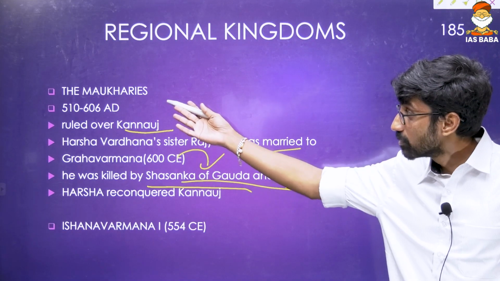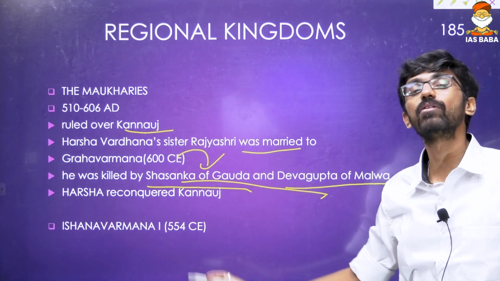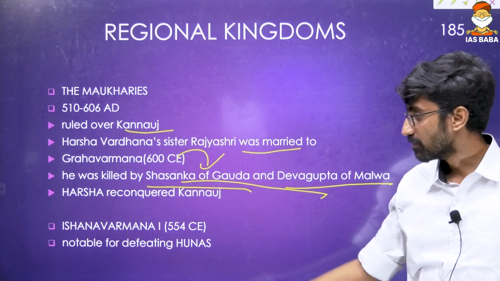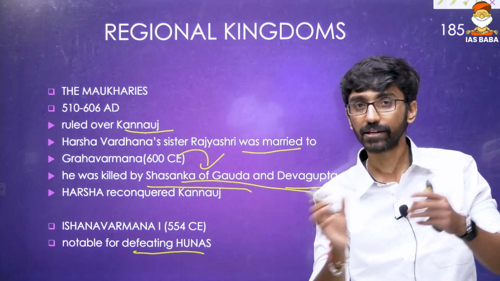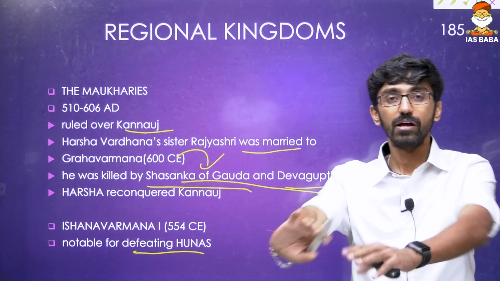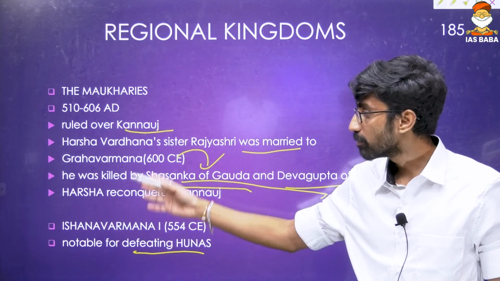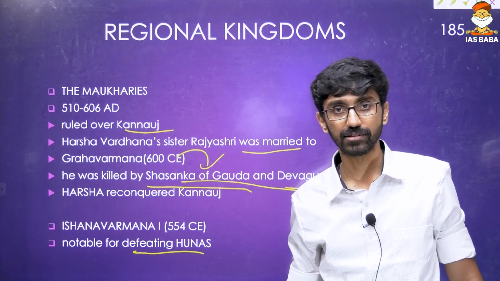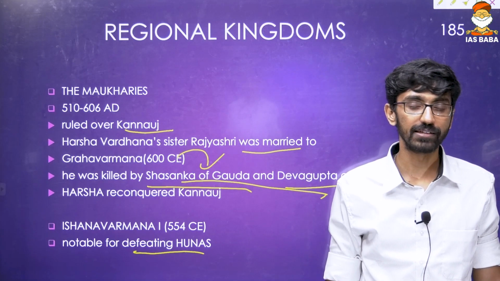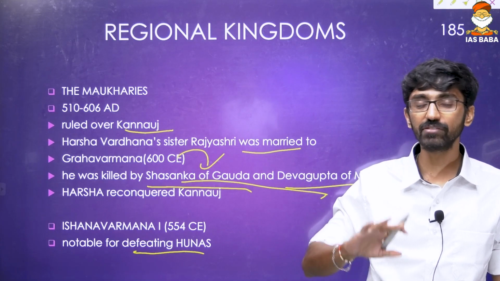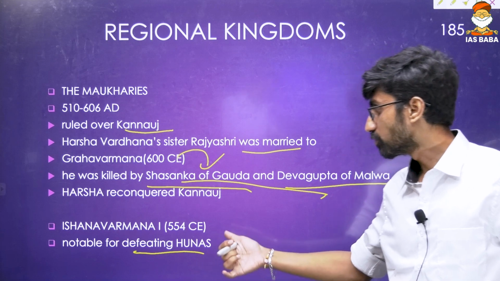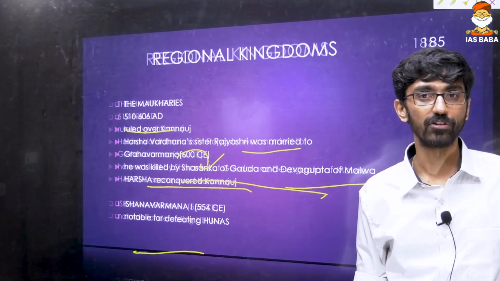And one more ruler of the Maukharis was Isanavarman, around 554 AD. He was notable for defeating the Hunas, the Central Asian Hunas who came to India during the Gupta time period. One of the reasons for the decline of the Guptas was the Hunas. And he repelled their invasion. It was not just one invasion, many invasions happened, and he was known for defeating the Hunas.